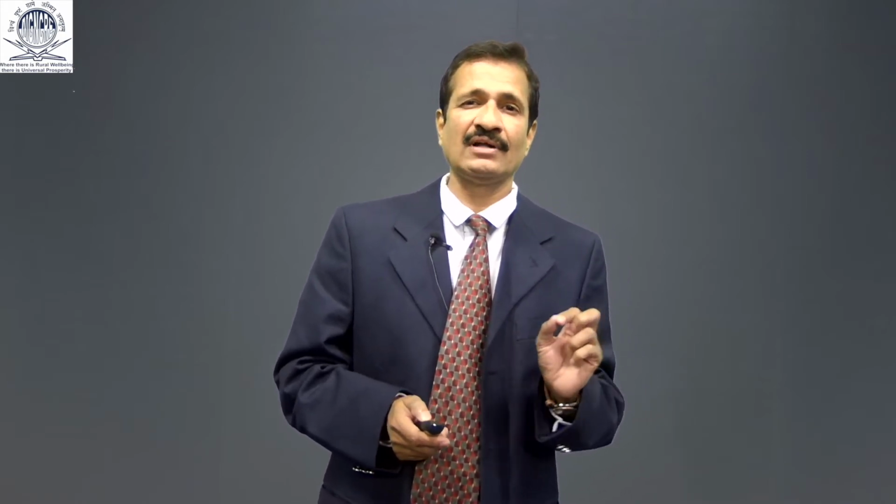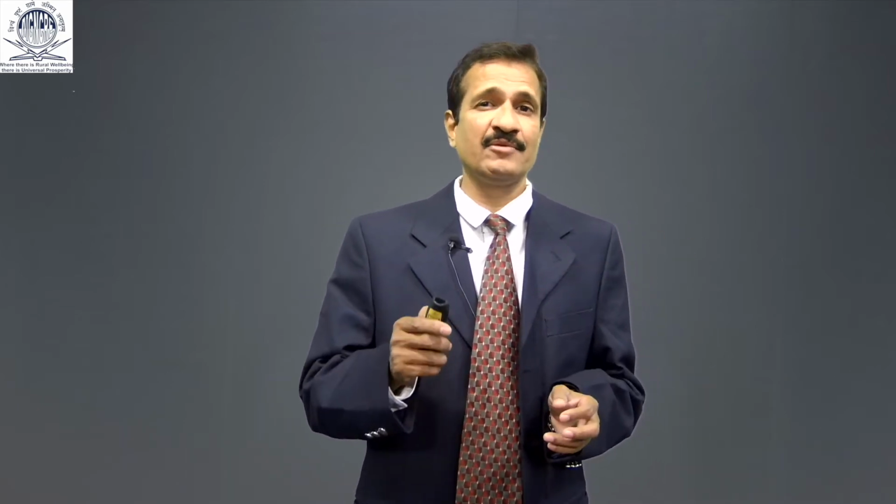Now, the sum S of an AP can be obtained by multiplying the average of all the terms by the number of terms. The average of all the terms is given by the first term plus the last term divided by 2. Here A is the first term, L is the last term, and L is equal to A plus n minus 1 into D for n terms. Hence, the sum of n terms, Sn, is equal to n by 2 into A plus L.